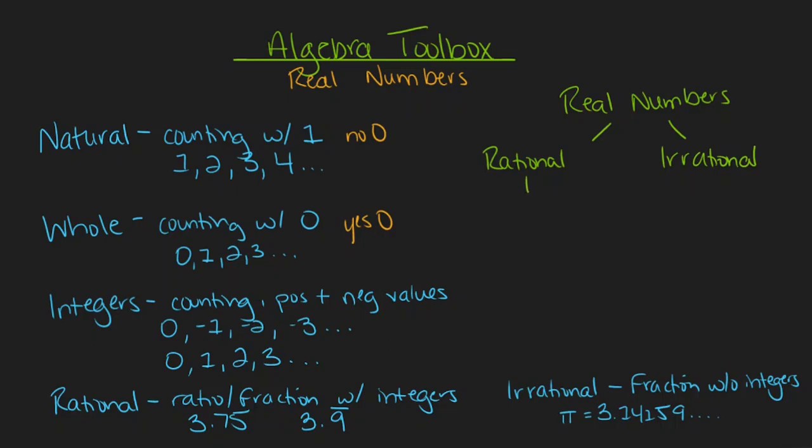So rational numbers also include all of the integers, and integers also include all of the whole numbers, and the whole numbers also include all of the natural numbers. That means if we have a number that we decide is a natural number, it's also all of the higher types of numbers in the chain moving all the way up to a real number. So for example, a natural number is also a whole number, an integer, a rational number, and a real number.